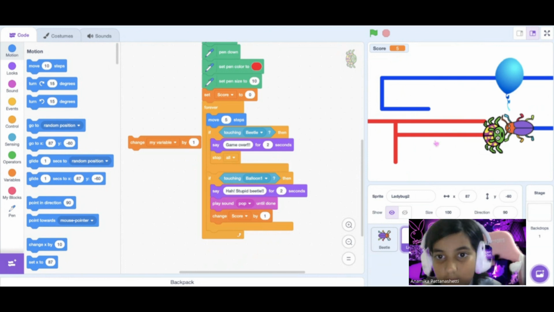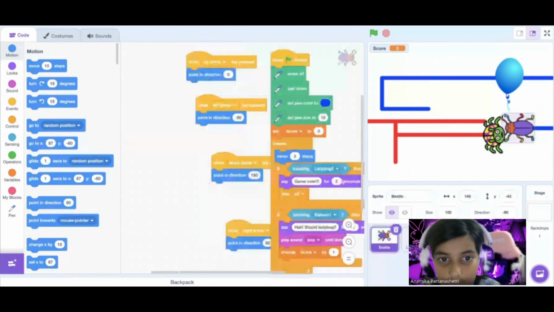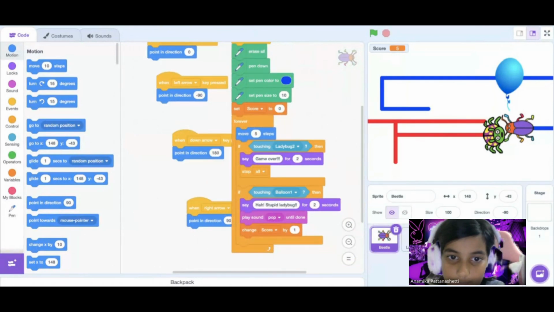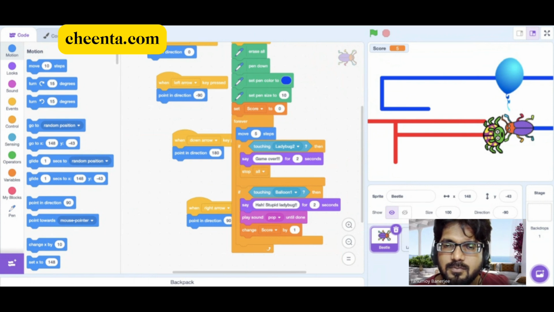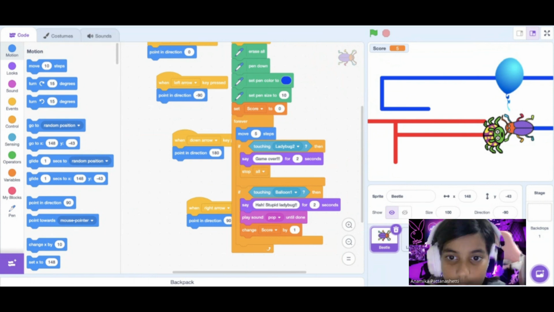And when it touches the balloon, it says a funny dialogue, and it increases the score. Same way for the beetle, but in this we are using the arrows. The up arrow is for north, down arrow for south, the right arrow is for east, and the left arrow is for west. And when they touch each other, it says game over.